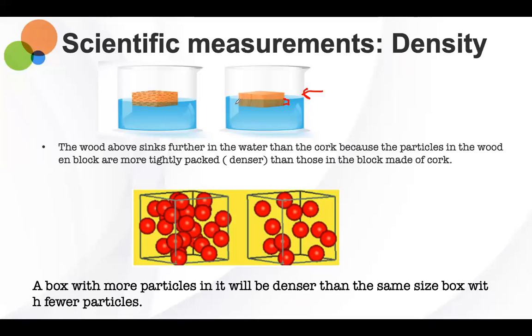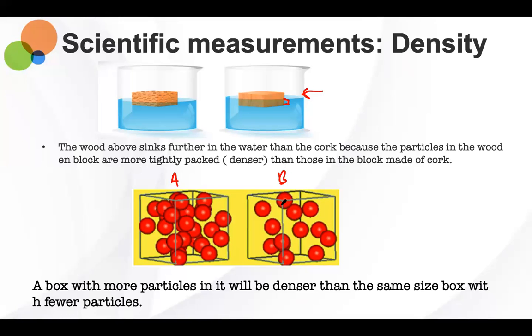Now, a box with more particles in it will be denser than the same size box with fewer particles in it. So this is box A and this is box B. Which is more dense?